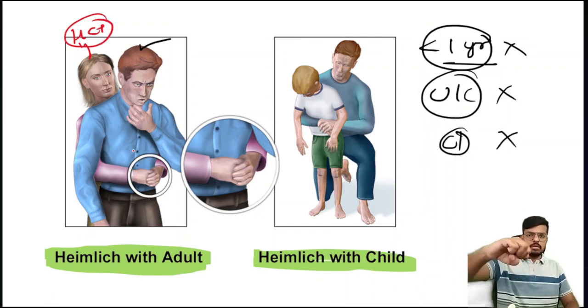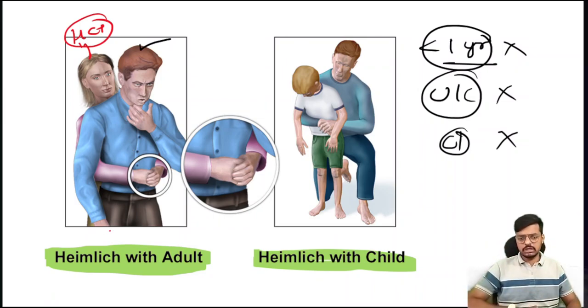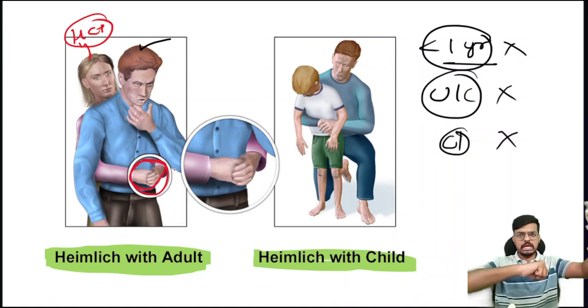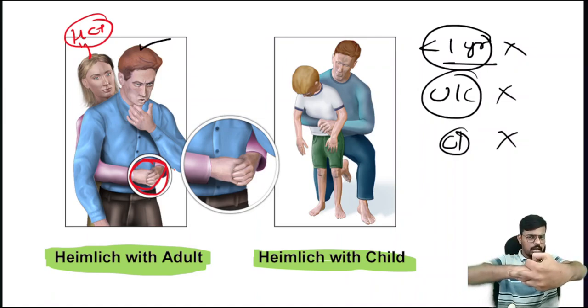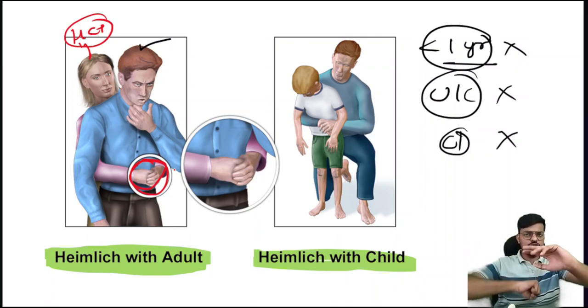I will make a fist with one hand and keep it on the patient's navel or abdomen. Then I will cover or grab this hand with the other hand and give a thrust inward and upward, like a J shape.